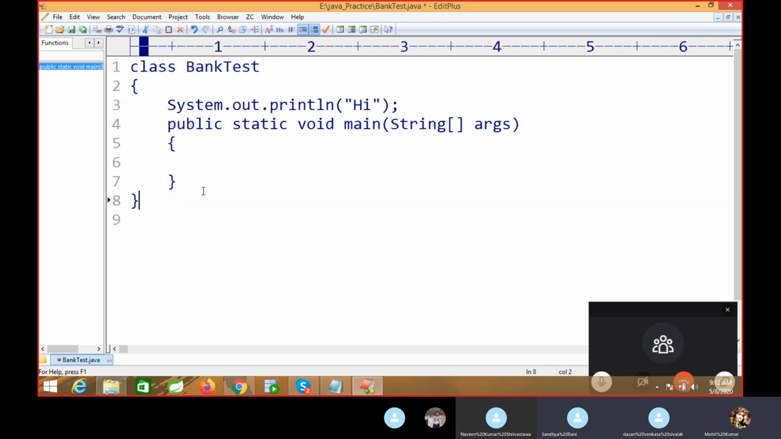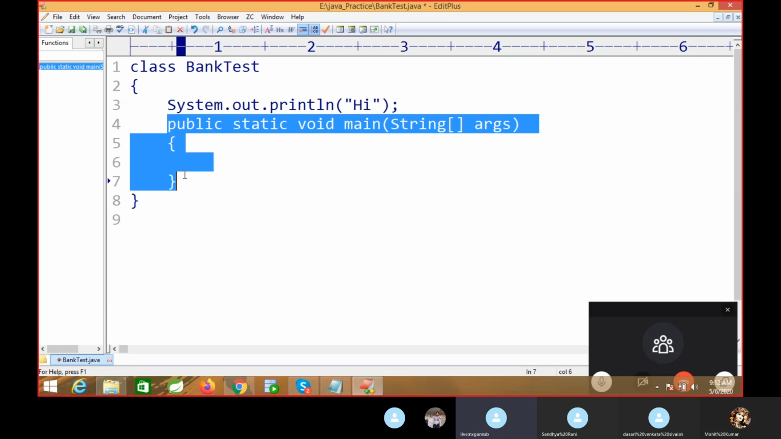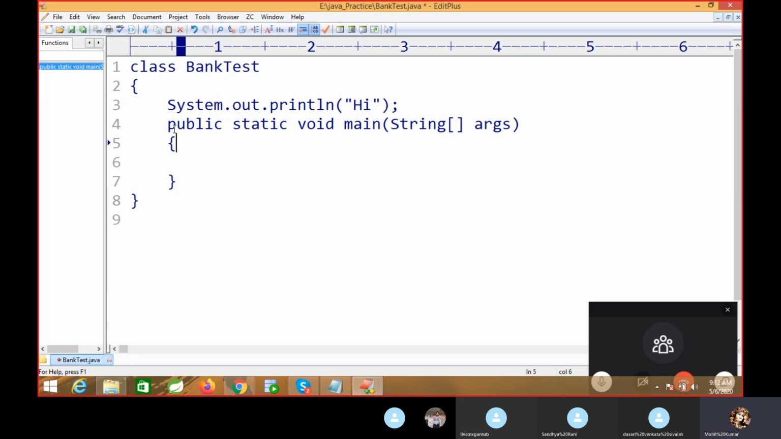This is my question. I think we'll get a compile time error. Why? Because first it will compile the object code. Main object is missing. Okay, no, main is there, right? The main method is there.